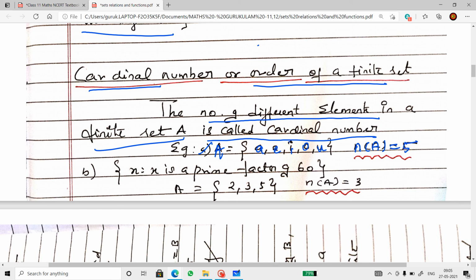You all remember this because we must have done this in the probability chapter, isn't it? n(A), the cardinal number of A. All right.